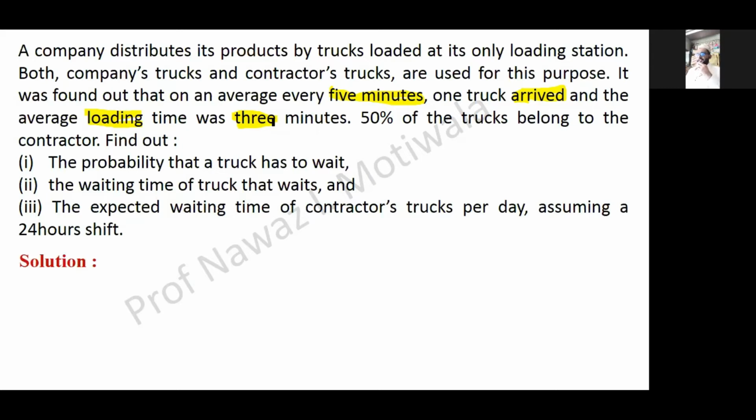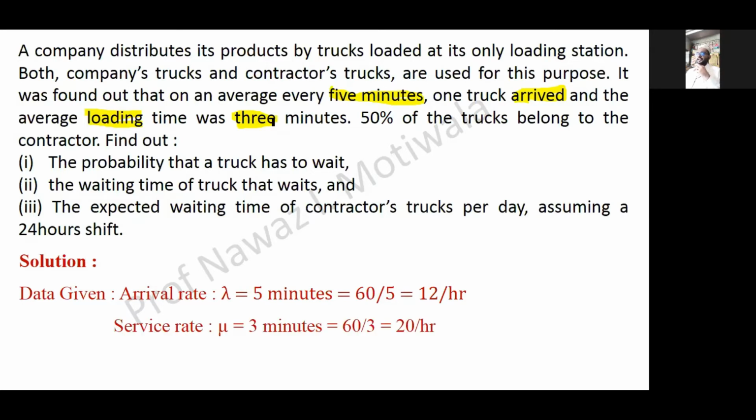So we have the arrival rate lambda, with an arrival time of 5 minutes. So it will be 60 divided by 5, that will be 12 per hour. And similarly for service time, one truck takes 3 minutes of loading. So how many trucks will be loaded in 1 hour? I will directly do 60 divided by 3, that will be 20 per hour.